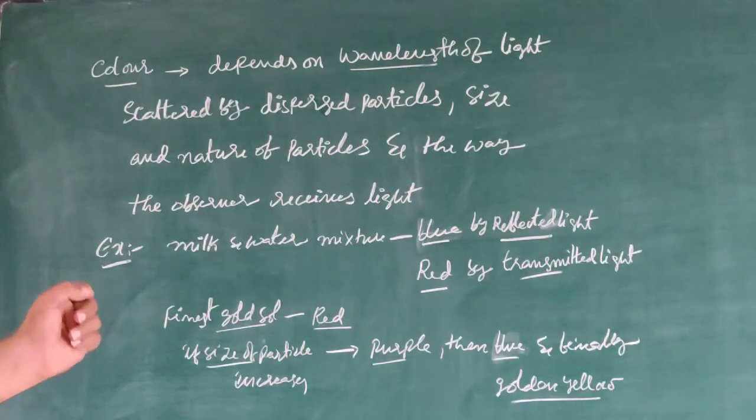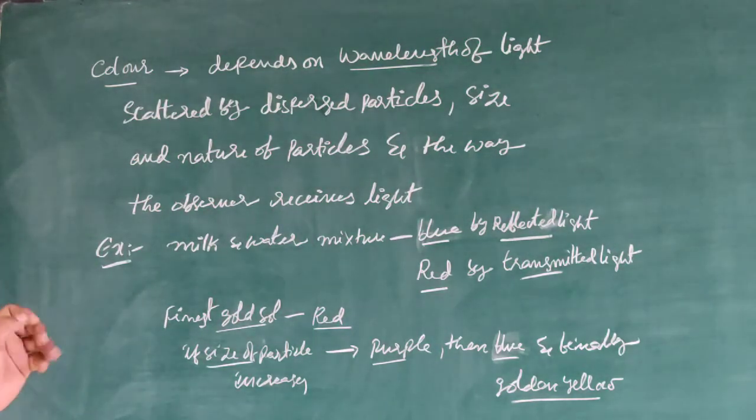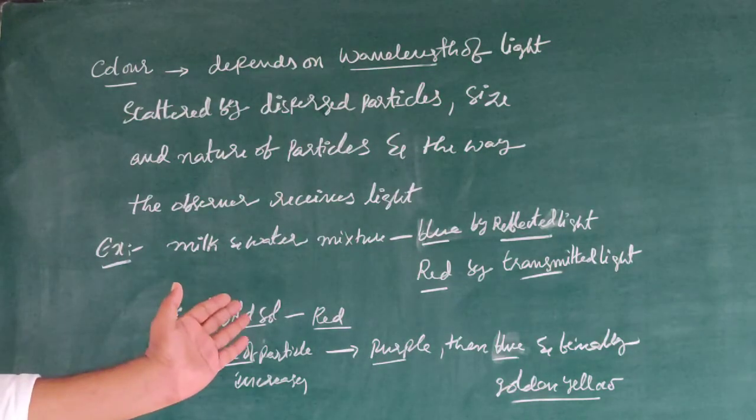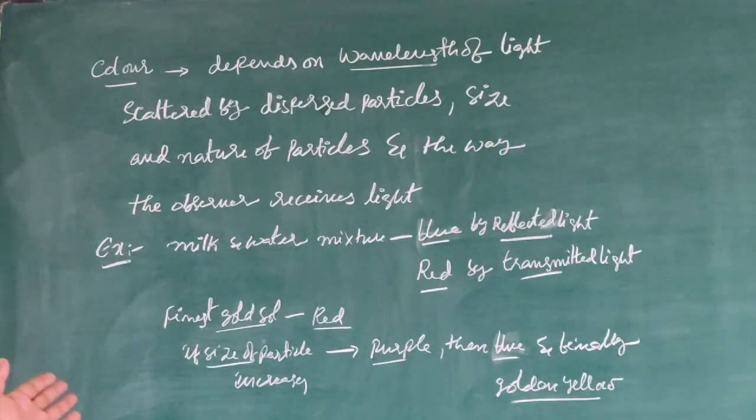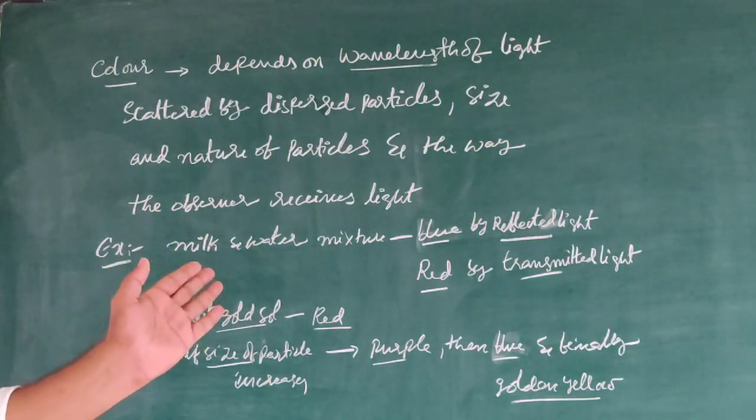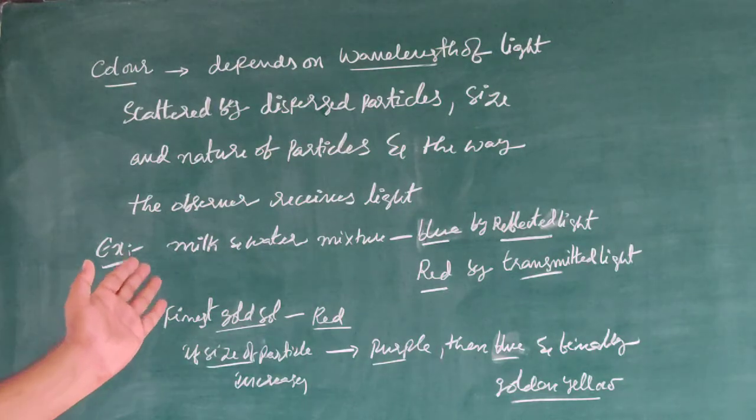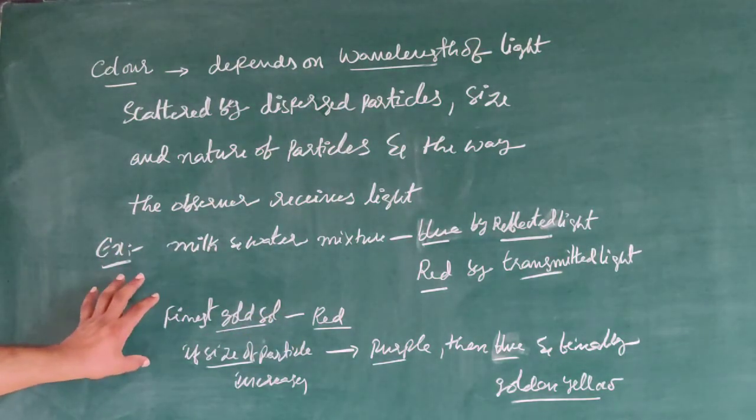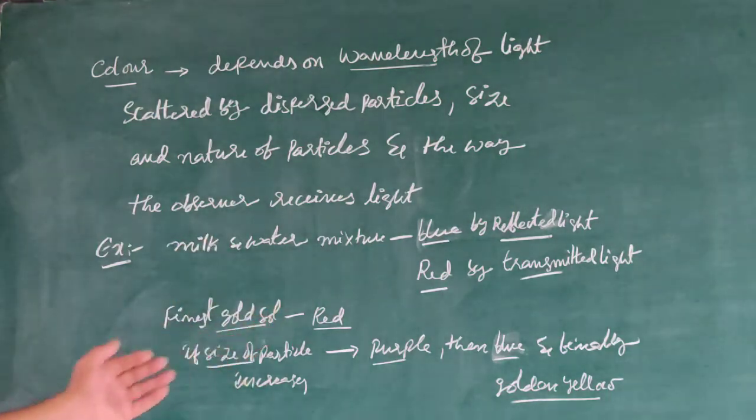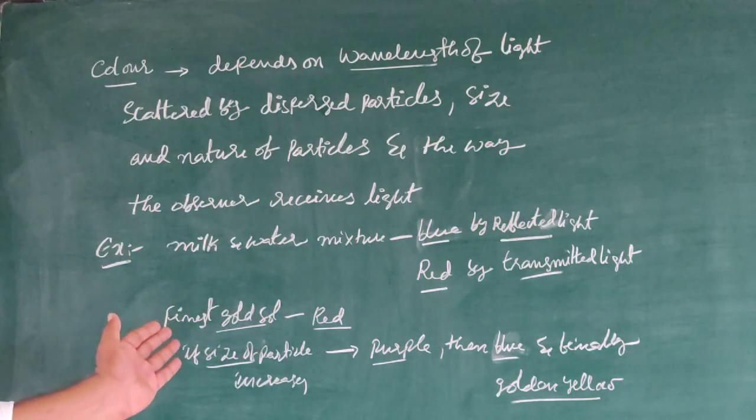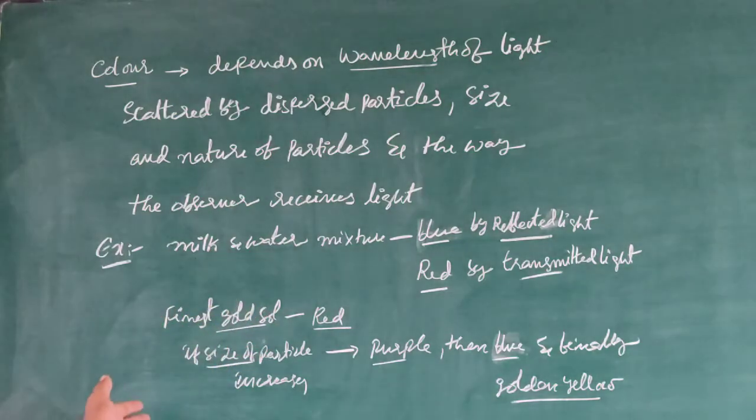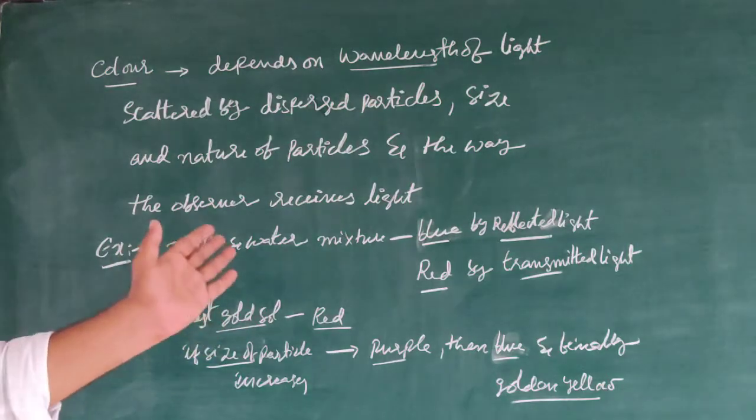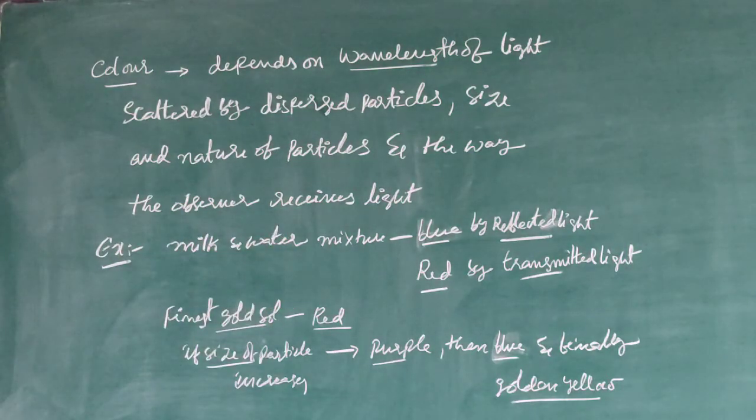Finest gold, the particles will be of the finest size. If the size of the gold particles increases, it changes to purple color. If it increases further, it becomes blue. As it increases further, finally it becomes golden yellow.